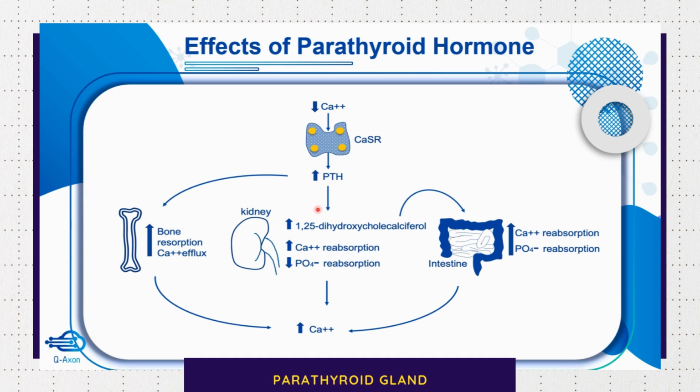Then in the kidneys, it will increase the secretion of 1,25-dihydroxycholecalciferol, which in turn will act on the intestines to increase calcium and phosphate reabsorption. Parathormone also acts on kidneys to increase calcium reabsorption and decrease phosphate reabsorption. All these will eventually result in increase in blood calcium level.